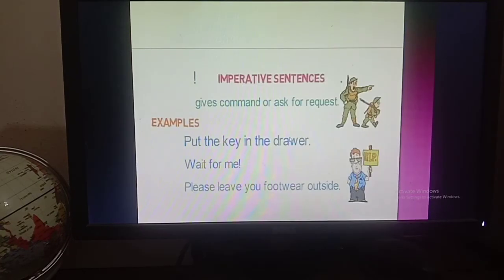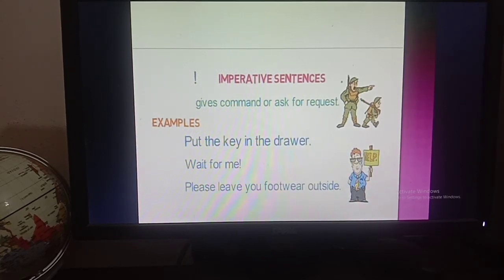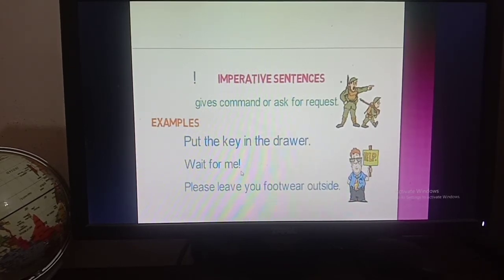Okay, now there are more examples. Put the key in the drawer. This is an order. Wait for me. This is a request. Please leave your footwear outside. This is a request. Okay, so wait for me, boys, you can see that there is an exclamation mark.